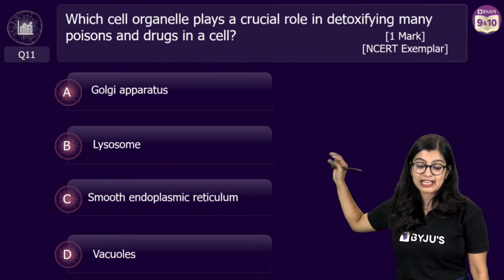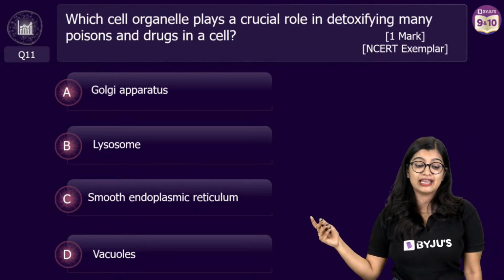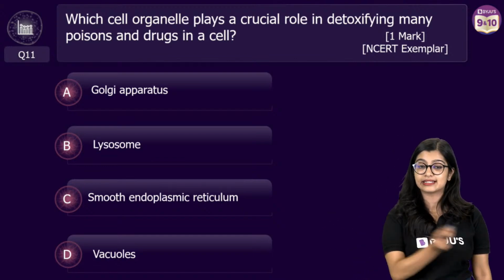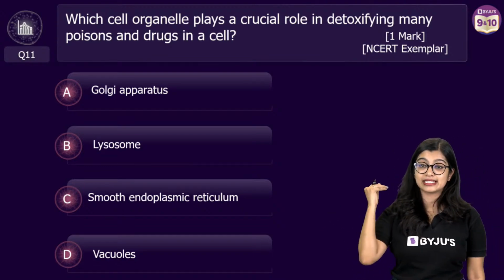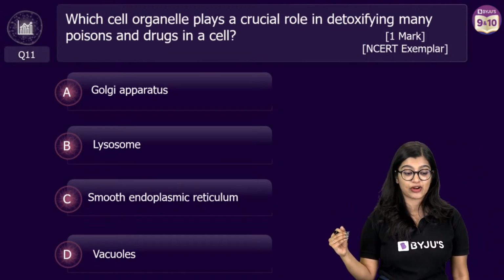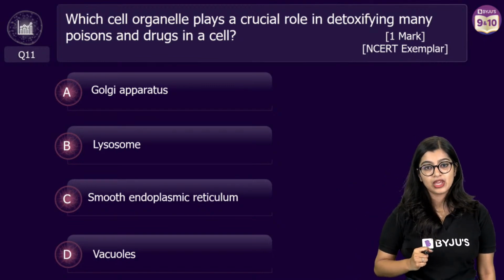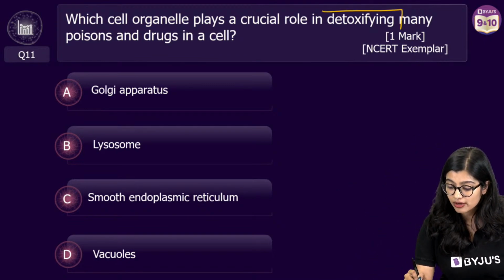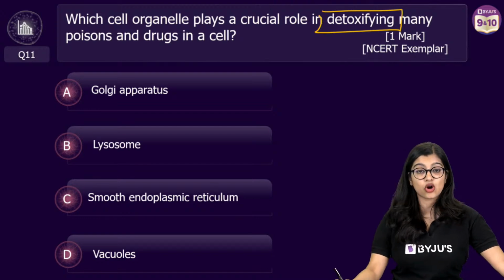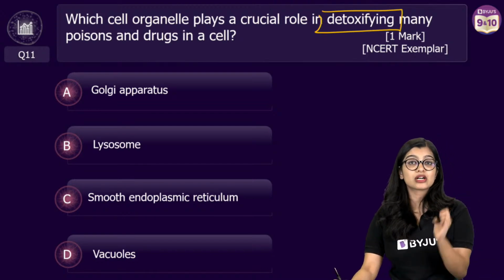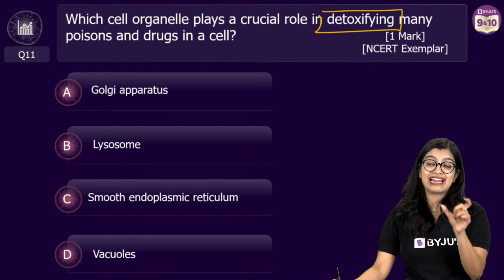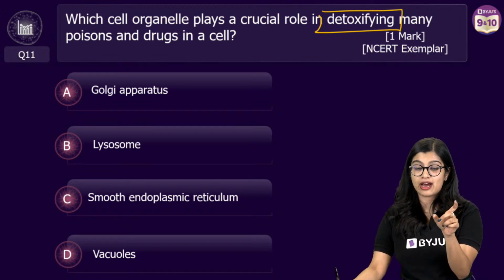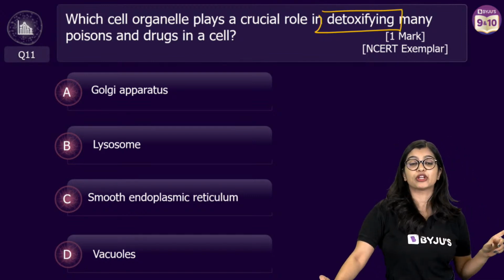Which cell organelle plays a crucial role in detoxifying many poisons and drugs in a cell? Is it Golgi apparatus, lysosome, smooth endoplasmic reticulum, or vacuoles? We are talking about the cell organelle which is involved in detoxification. I will give you a clue. This is a very important sentence which is present in your NCERT as an additional function of this particular cell organelle.